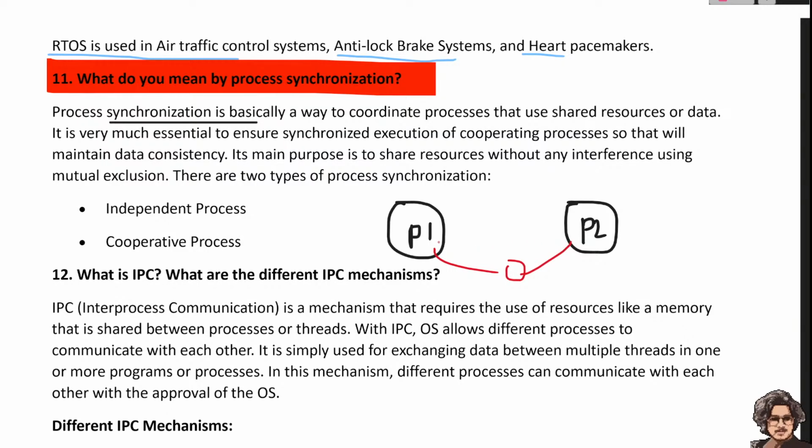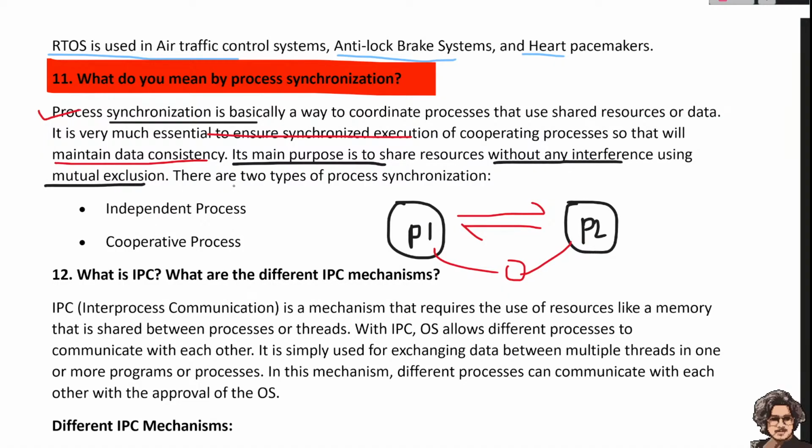It is very essential to ensure synchronized execution of the cooperating processes, so that we maintain data consistency. The main purpose is to share the resources without any interference, using mutual exclusion.